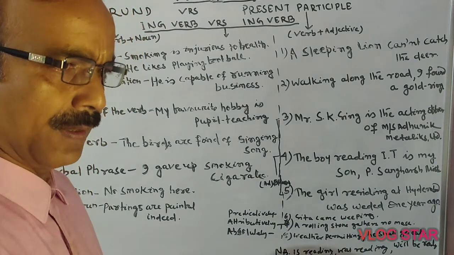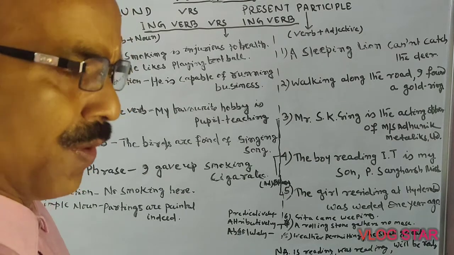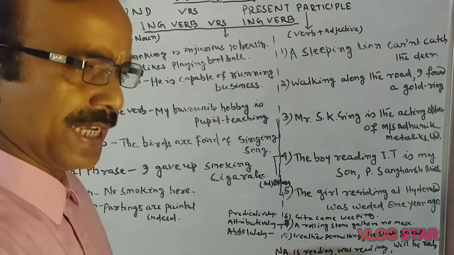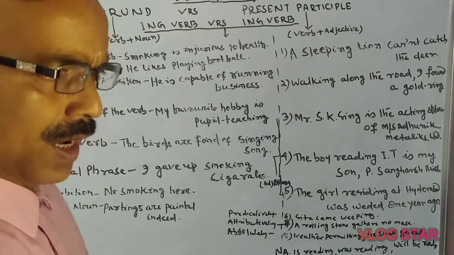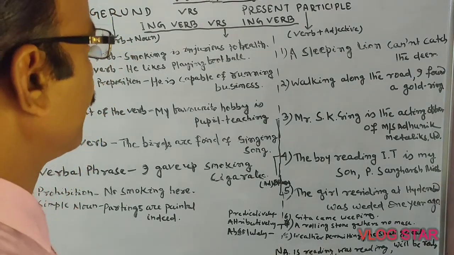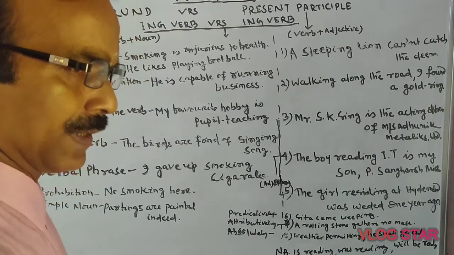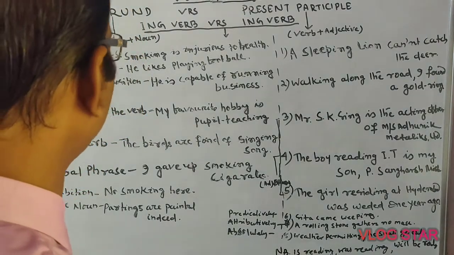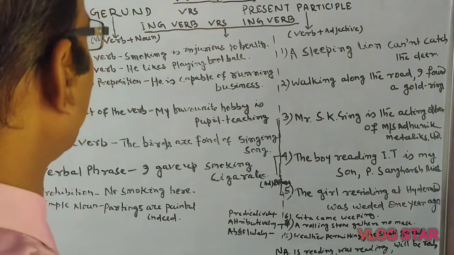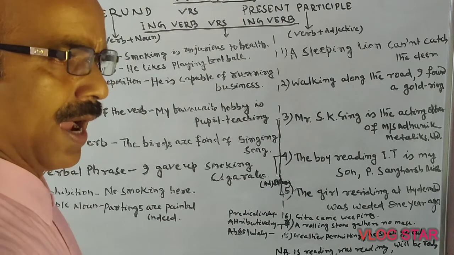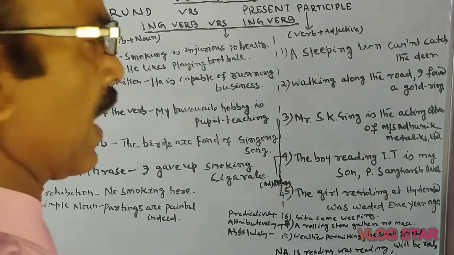Sometimes people get confused while making a sentence about where to use the ing verb, as a gerund or as a present participle. First one is gerund, which is based on the ing verb and is called verbal noun.